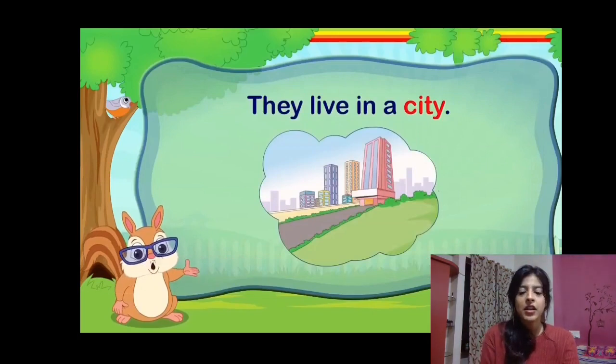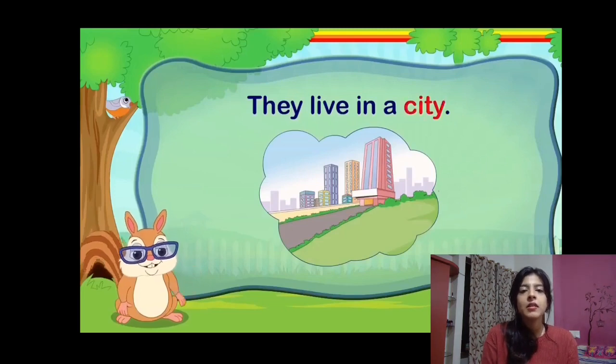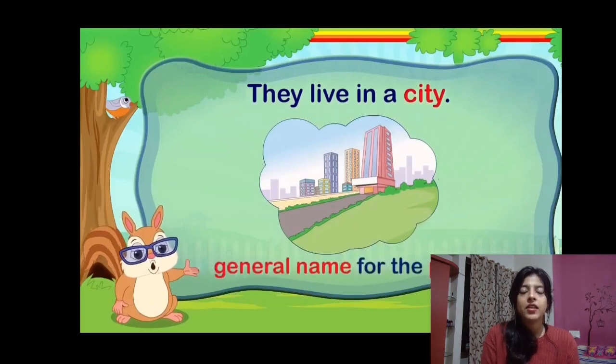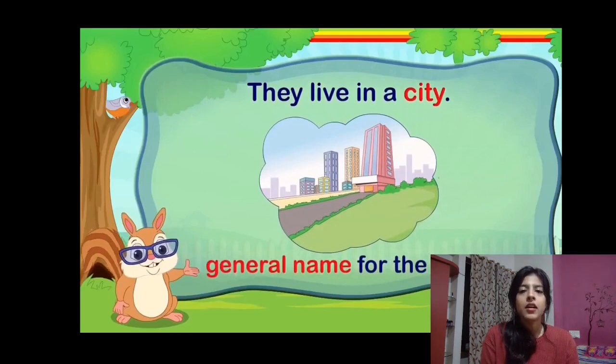They live in a city. City is a common noun. Am I saying a specific place? Am I saying Eiffel Tower is in a city? No, they live in a city. City can be any city. We don't know the name of the city. It's just a general name for the city. So city is a general name of a place. So it will be a common noun.